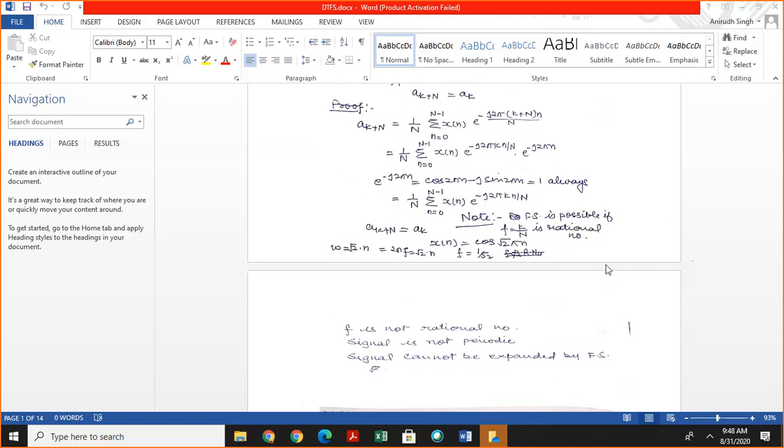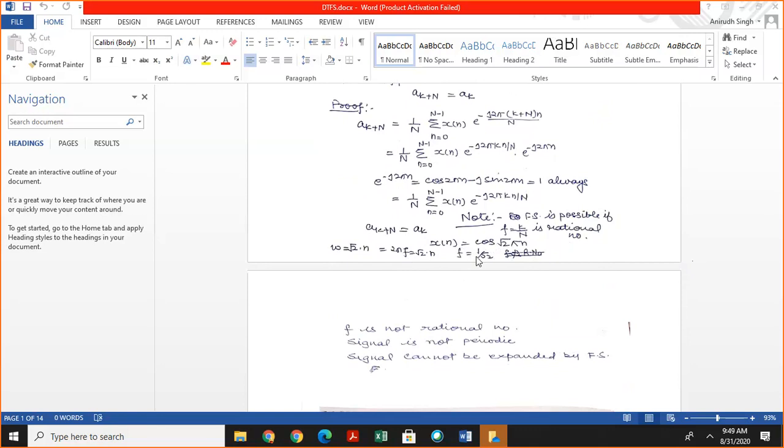Note that Fourier series is possible if f is equal to k by N, where k is an integer and N is an integer. It means that if the frequency is rational, then Fourier series is possible. So if x of n is given by cos of root 2 pi n, this is cos omega n, meaning root 2 pi is omega, and omega is equal to 2 pi f.